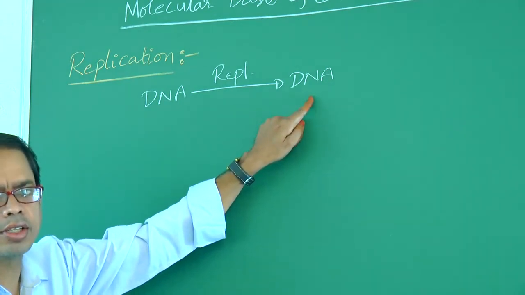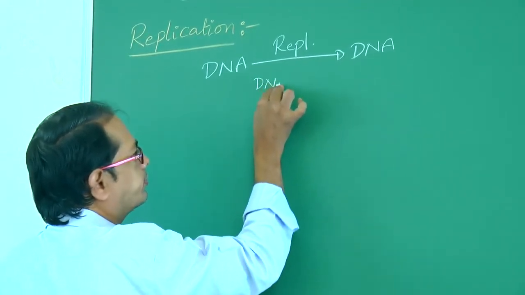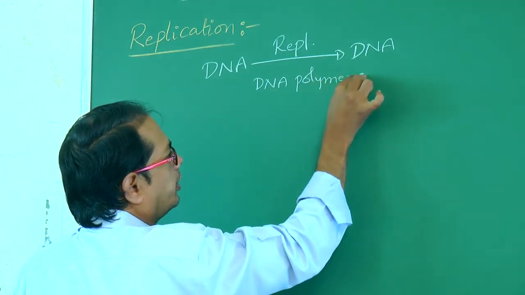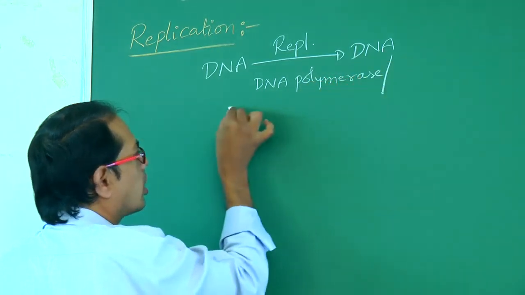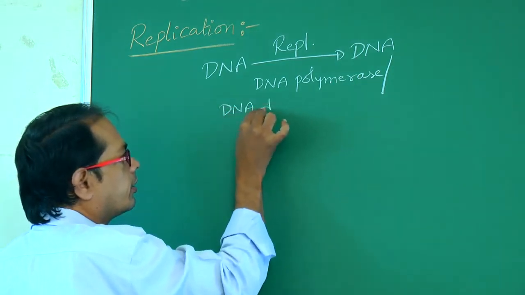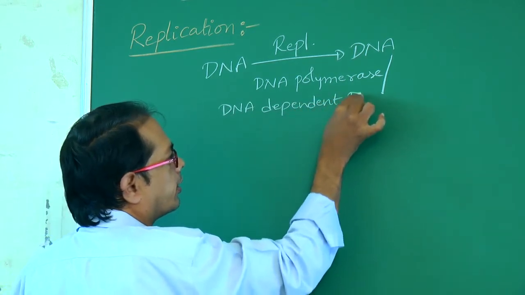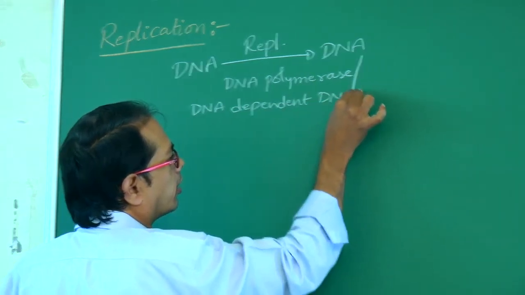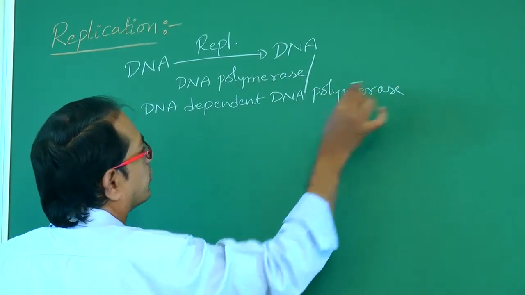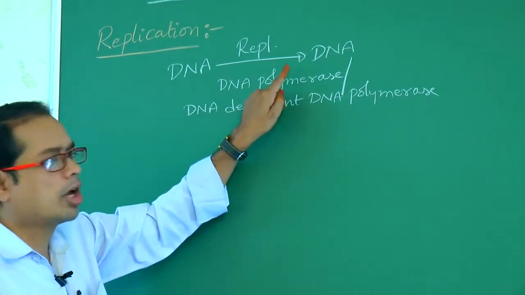The involved enzyme is DNA polymerase, also called DNA dependent DNA polymerase. The main enzyme involved in replication is DNA polymerase. How can you remember?